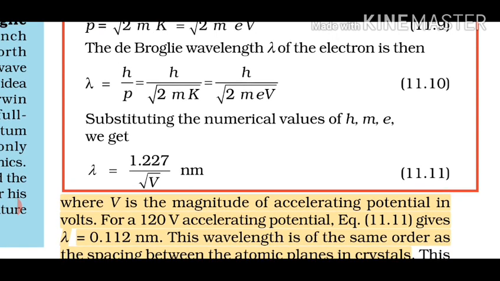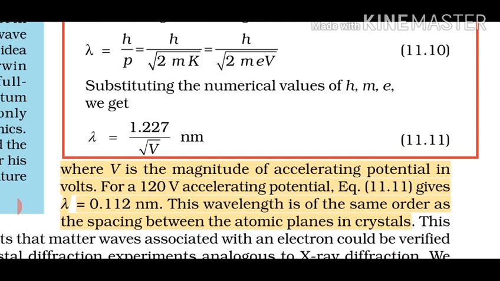So after putting the numerical values of h, m and e: h we know, mass we have to put of an electron because we are considering an electron, and the mass of an electron is how much? 9.1 times 10 raised to power minus 31. Okay, and what about e? e is charge, and how much do we know that value? 1.6 times 10 raised to power minus 19. So after solving all of these, lambda is coming out to be 1.227 divided by under root V nanometer. V is the magnitude of accelerating potential.